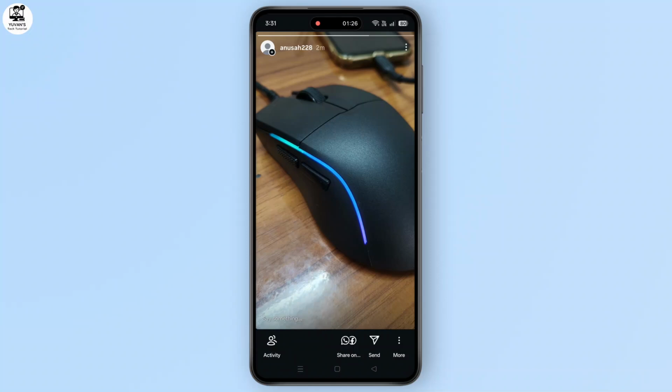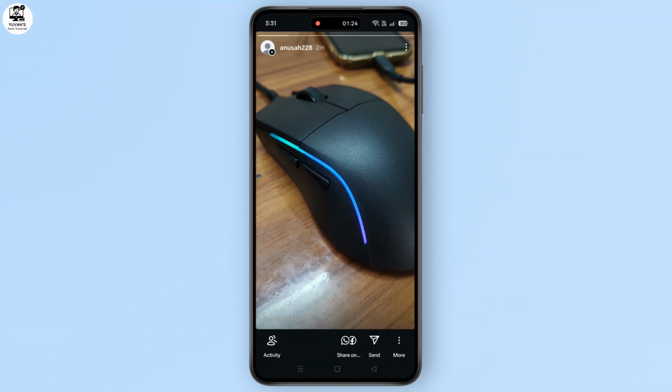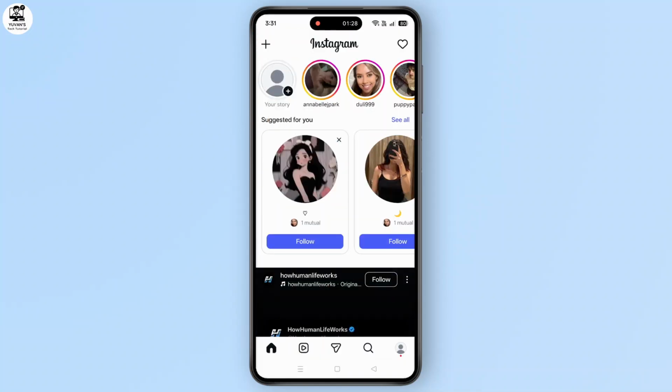If the story has expired, the notification may disappear after some time, so it's best to check it quickly. And that's how to see who tagged you on Instagram story in 2026.